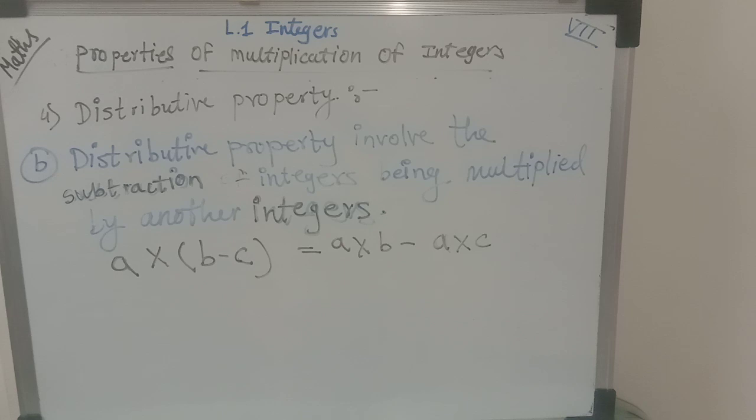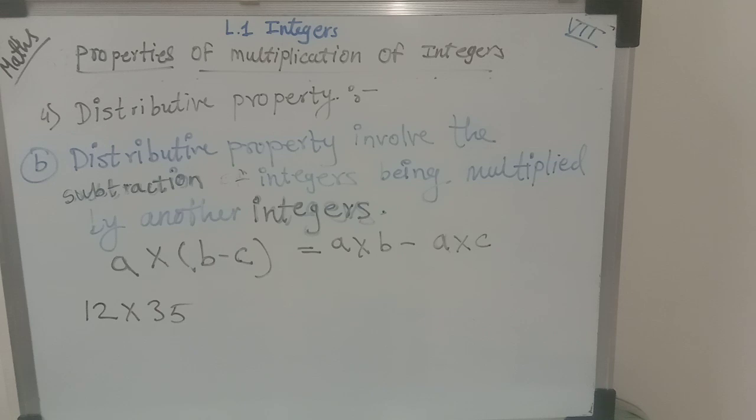Now here also, the example can come in this format, and at that time we have to convert it into this one. When the example says just find the product by using the distributive property, at that time they will give you numbers, for example directly 12 multiplied by 35.